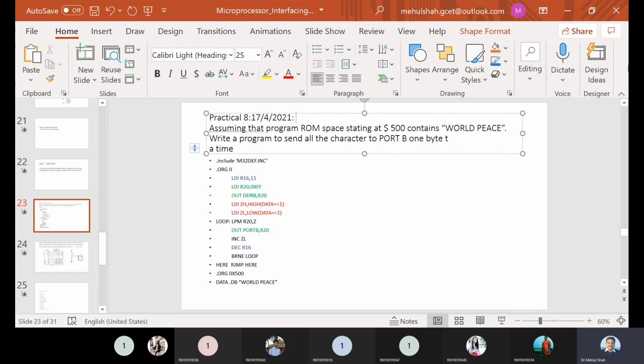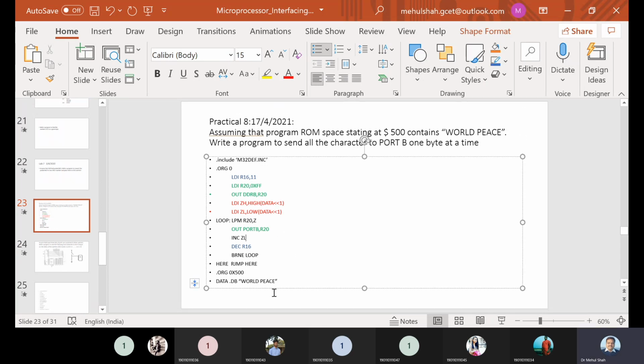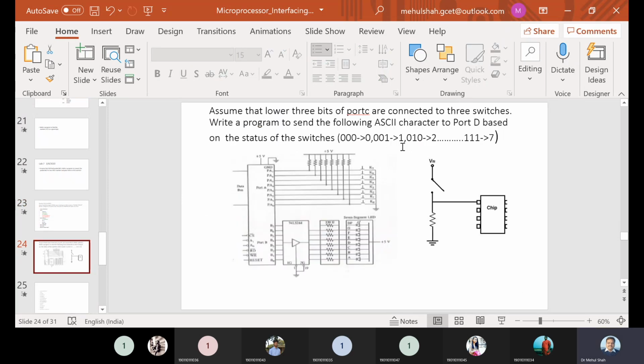Okay, so assume that program ROM space starting at 500 contains "world peace". Write a program to send all the characters to port B, one byte at a time. Okay, so this is the program. We have done this on the simulator, and we can see this. This is lab 8, and in the same lab we have done this program also.